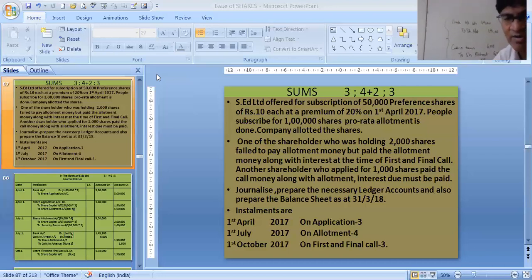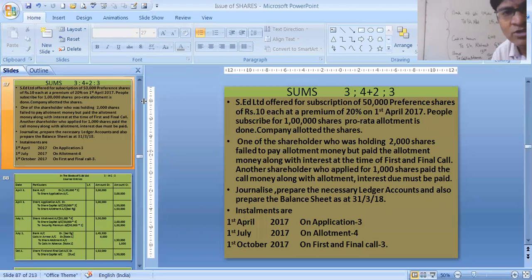Let's see this entry in our sum, the solution of this. Sir, I was asking how we will know that we have to pass the compound entry or we have to pass a single entry. Compound entry all the time. This I am just showing for your simplicity to understand how we are getting this. But we have to pass the compound entry. Again and again I am saying, we need to pass only the compound entry. Okay, yes, sir.